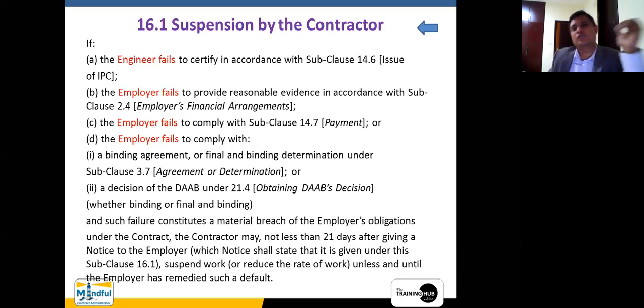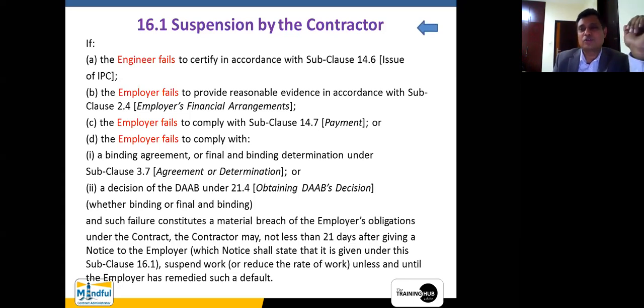Now, employer's financial arrangements are not within the old Oman standard form of contract, right? But the 1999 version has it. The 1987 version also, it is not there. It says the employer has to prove that we are capable enough of paying you, Mr. Contractor. Okay, if his bank accounts are not sound, the contractor has a question whether the employer will pay for the works that we have done. So he will be in trouble, right?